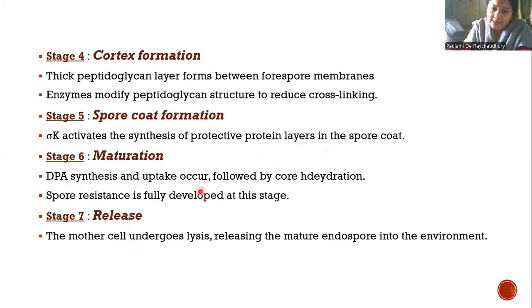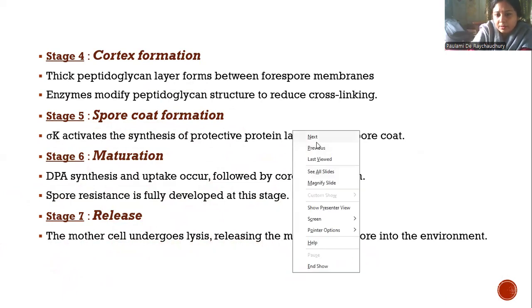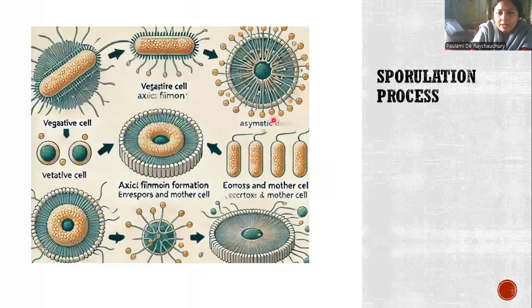Maturation: DPA synthesis and uptake occur, followed by core rehydration. Spore resistance is fully developed at this stage. Core dehydration. The mother cell undergoes lysis, releasing the mature endospore into the environment. This is the sporulation process.